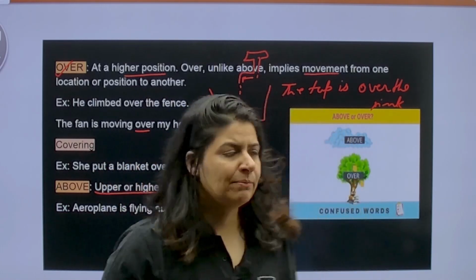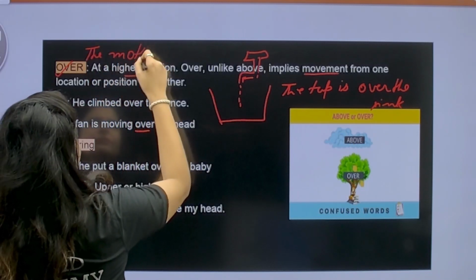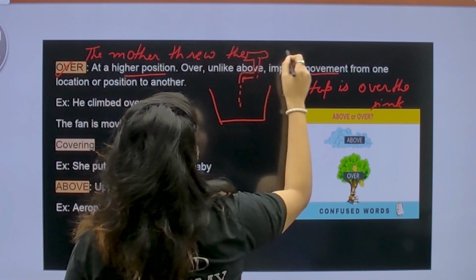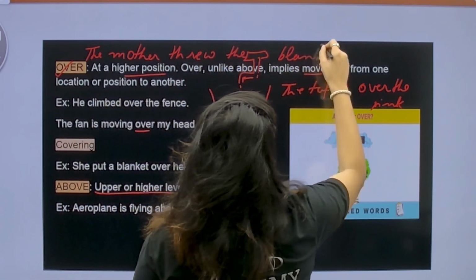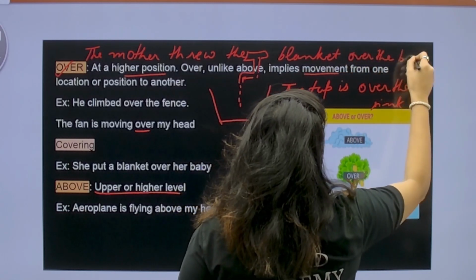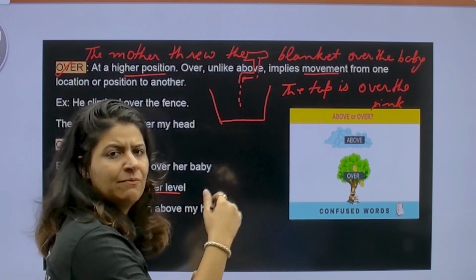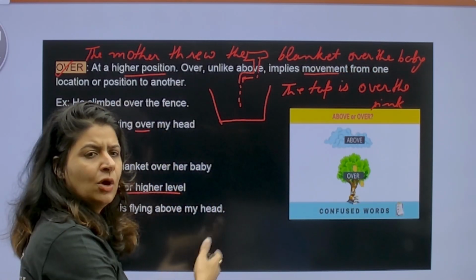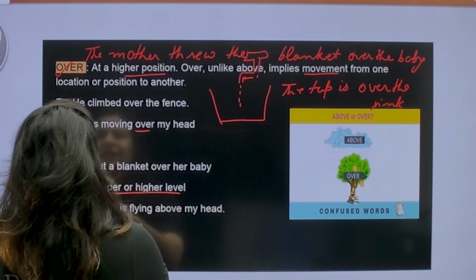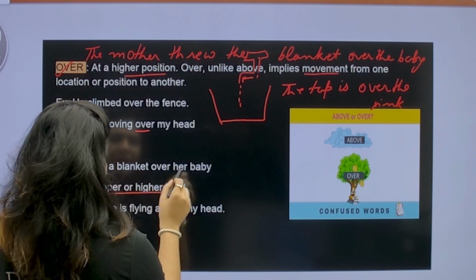Okay, one more example. The mother threw the blanket over the baby. Got it? So this is also a motion, a movement. The mother threw the blanket over the baby. So the baby got covered by the blanket. Then next, covering. Example: she put a blanket over her baby.